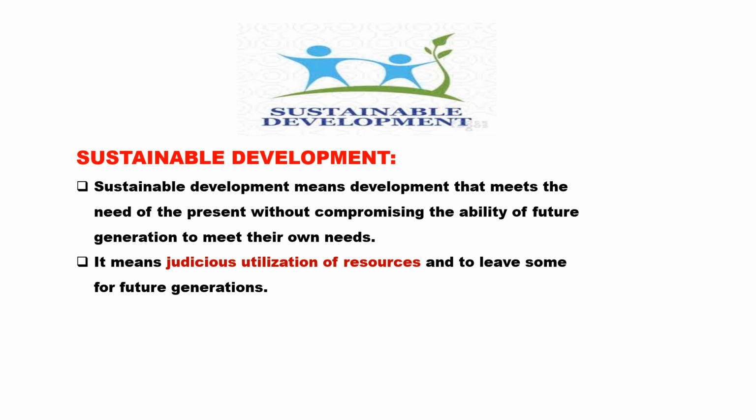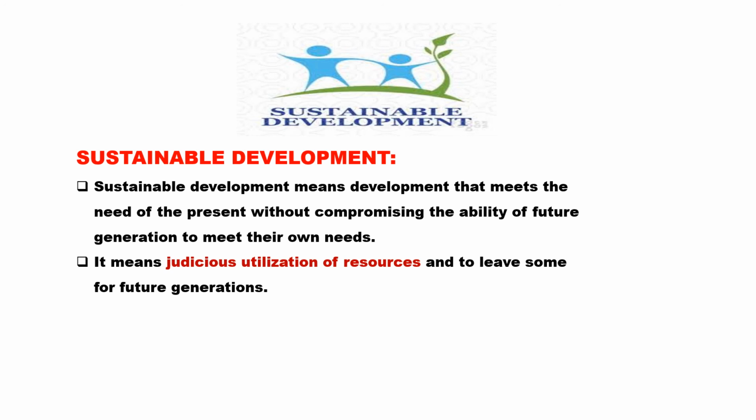It means if you find a resource, you should know how much you can use, and you should leave some resources for the usage of future generations. Such kind of development is known as sustainable development.